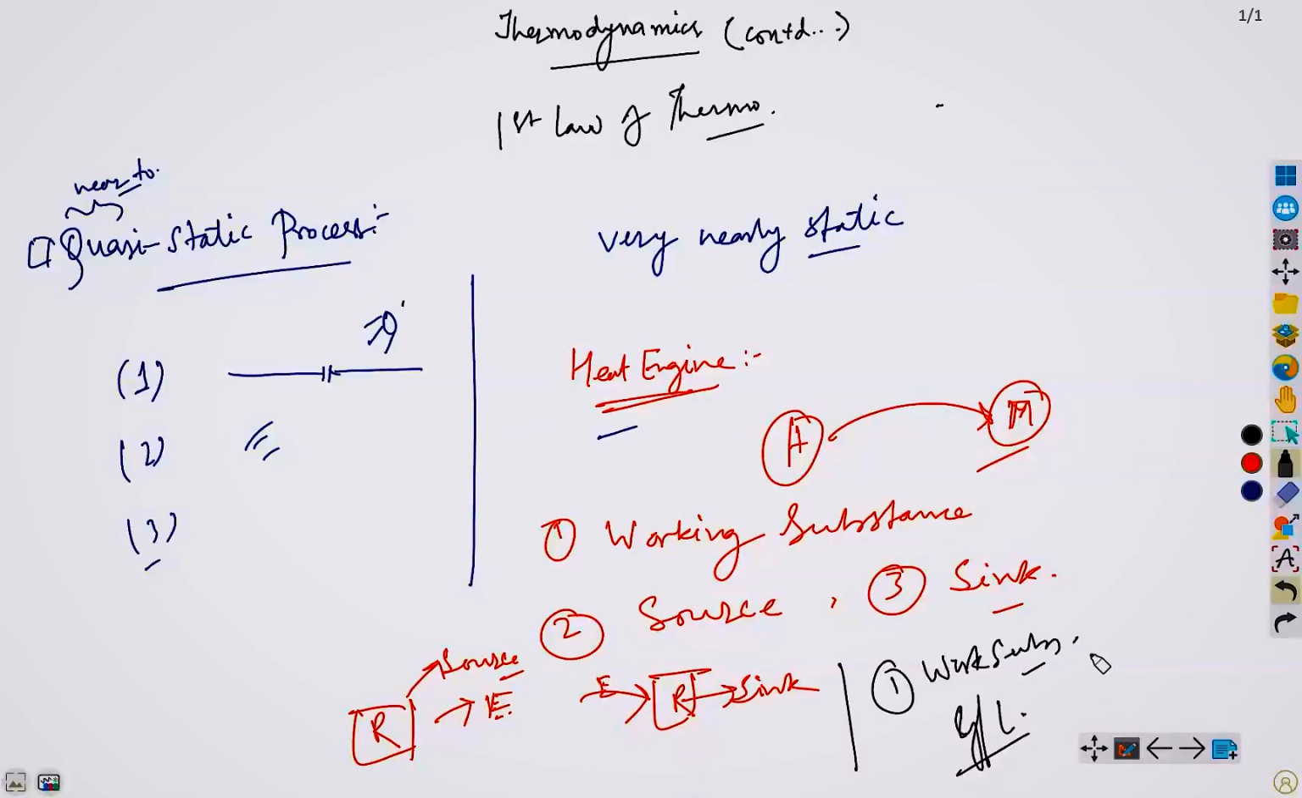So the thing is like this: the working substance absorbs some heat, say Q1, from the source, and converts a part of it into work. And the rest, Q2, is absorbed by the sink. So from the conservation law of energy, you can say that Q1 equals W plus Q2.